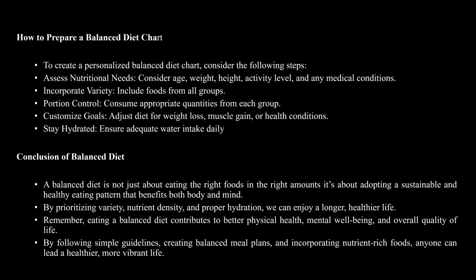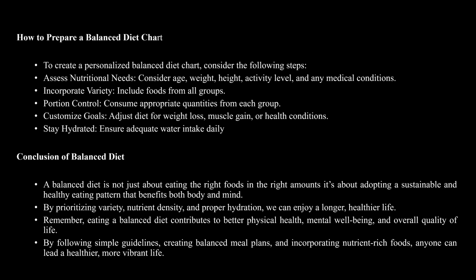How to prepare a balanced diet chart? A personal diet chart is prepared by considering the following steps. Consider age, weight, activity level, and medical conditions, including food and alcohol. Control protein, consuming an appropriate quantity from each group.